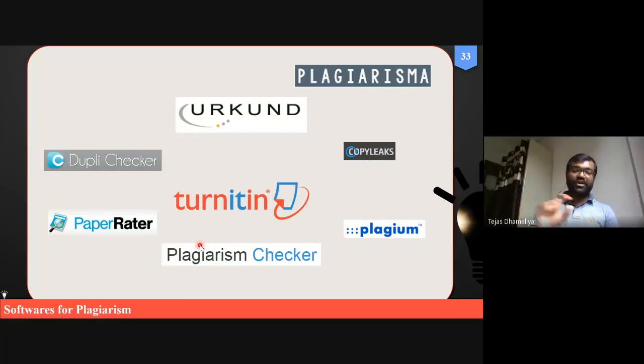Okay, so we should keep this in mind, and that's why we should not directly copy their meaning, or we should not directly copy their kind of summary of that work. We should use our own words. We should first read them, understand them, and use our words to specify or to highlight the message of other research publications. That way we can work it out. Okay, so we will